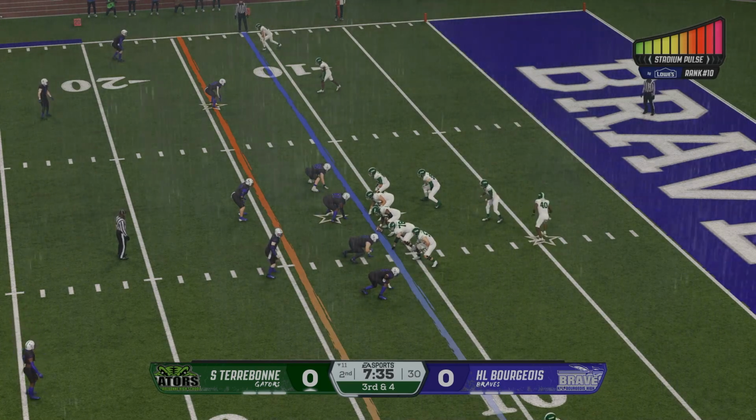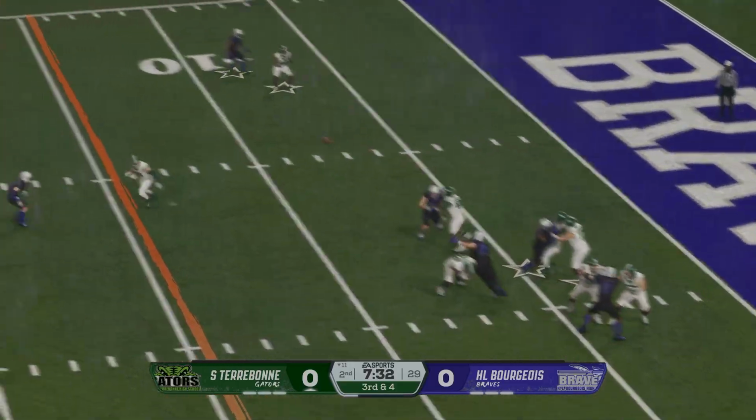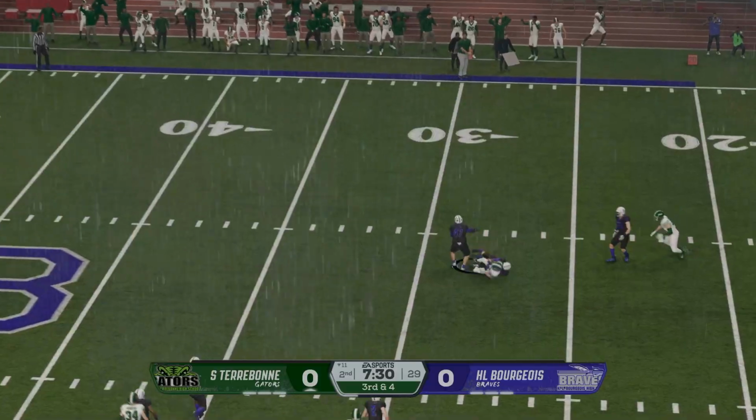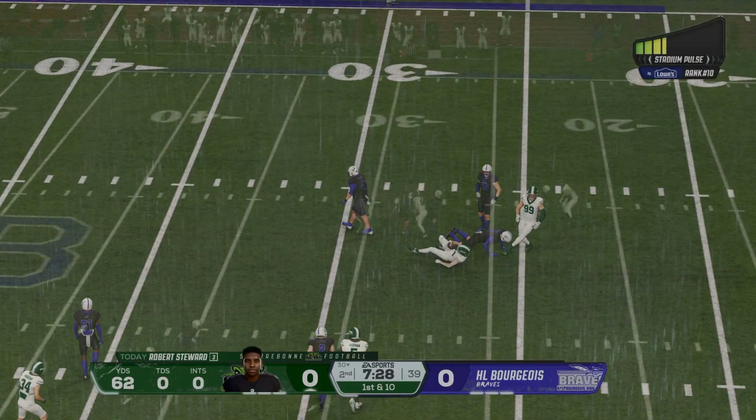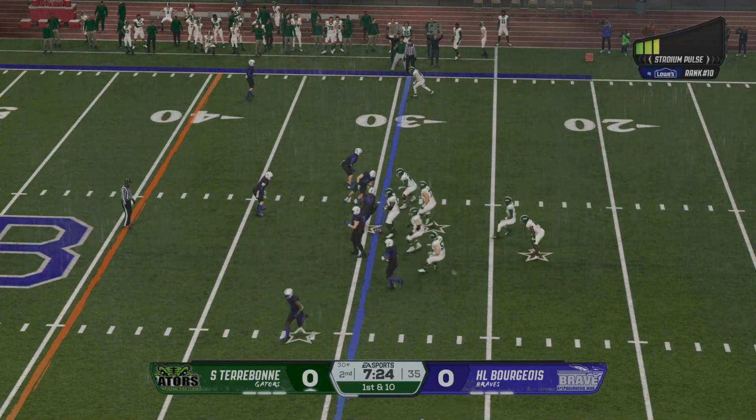3rd and short from inside the 20. From the gun, wants to pass. And as he throws, connection to the right. Really nice job to get it past the sticks. Pick up the first down at the 30.